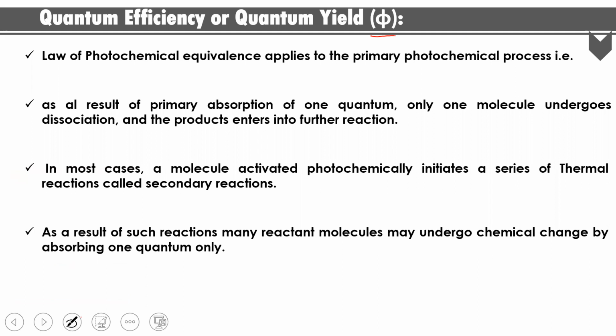What is quantum efficiency or quantum yield? Now let's see. When the law of photochemical equivalence applies to the primary photochemical process, that means when you apply the Stark-Einstein law, what is the photochemical equivalence law? The law of photochemical equivalence is nothing but Stark-Einstein photochemical equivalence. So when you apply that law to the primary photochemical process, what happens?